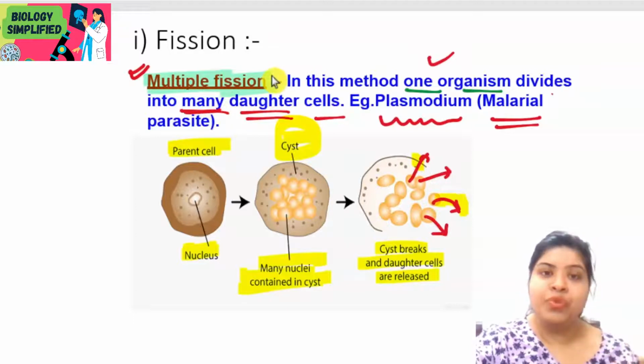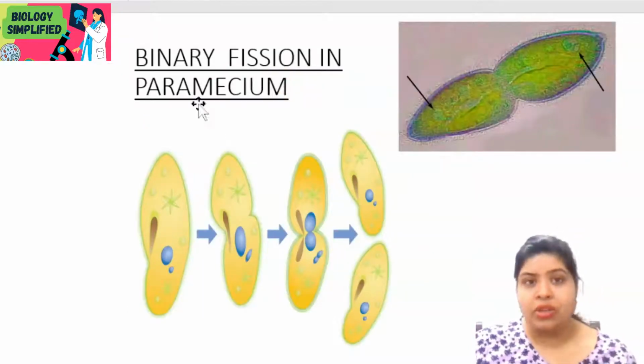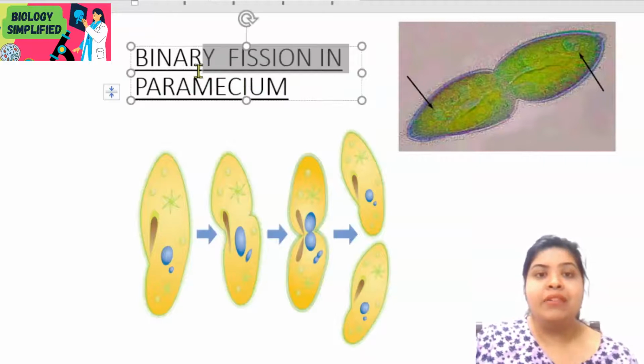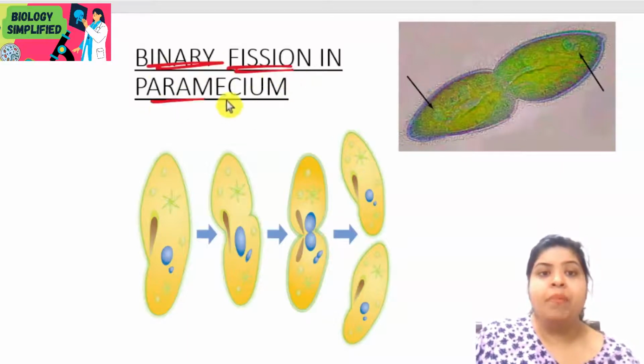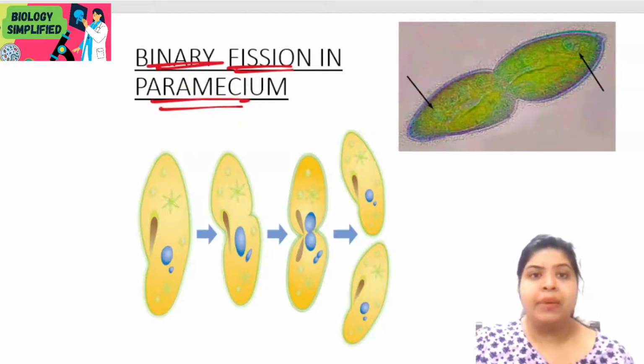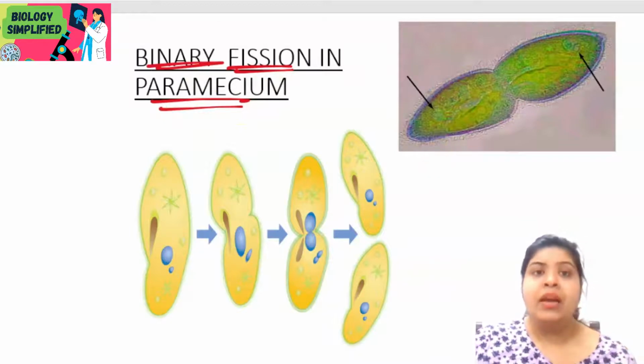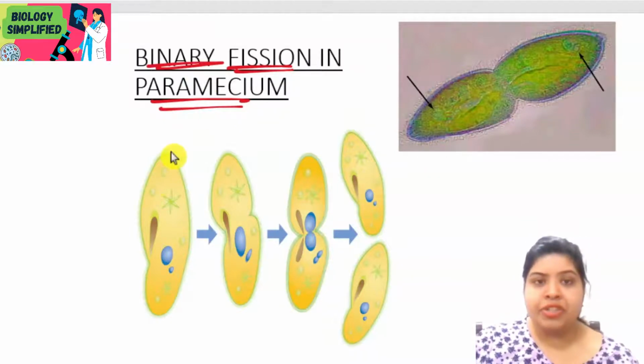Okay, so this was the first type of asexual reproduction. Now one more example of binary fission that we have to mention here is paramecium. We have seen one example earlier, which is from amoeba. Now another example of binary fission is paramecium.